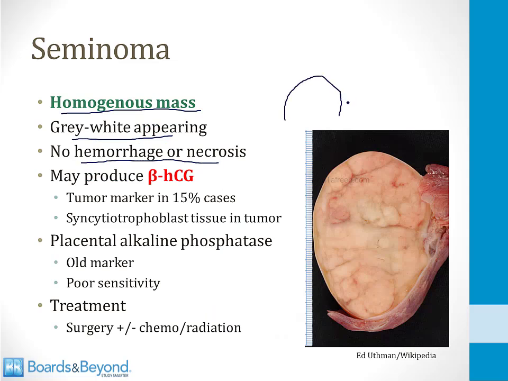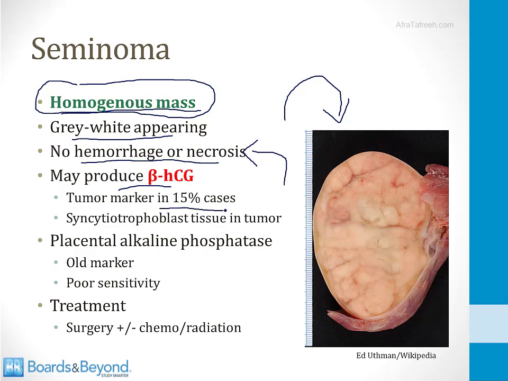This is a picture of one shown on the screen here. And the clinical presentation of a painless mass that does not transilluminate light should make sense to you. These masses are solid and homogeneous, so they do not transilluminate light, and there's no hemorrhage or necrosis, so therefore there's no inflammation, and that makes it a painless mass. These tumors sometimes produce beta-HCG. This is a tumor marker in 15% of cases. That's because in these cases, the germ cells develop into syncytiotrophoblast tissue, and that produces beta-HCG.